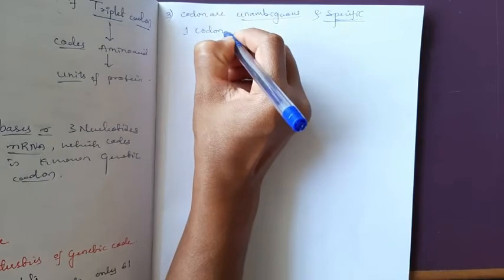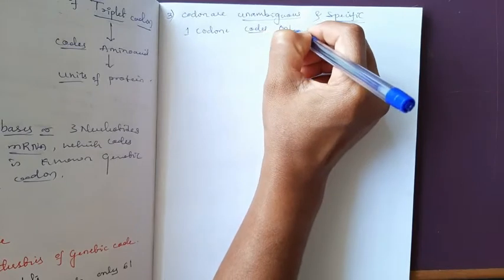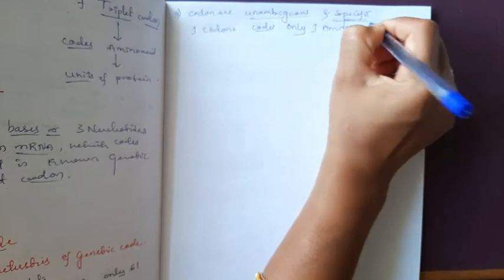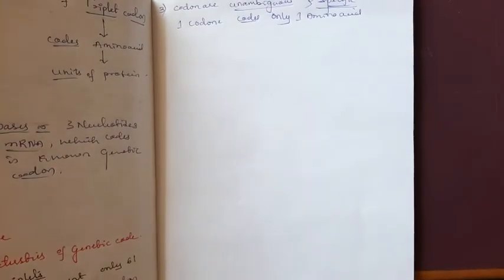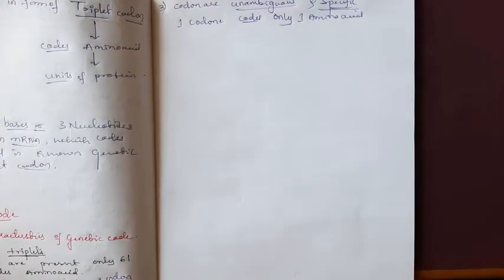Hence it is called specific. Don't get confused between the second and third characteristic features. In the second feature, one amino acid can be coded by many codons, but one codon is very specific for the coding. One codon codes for only one amino acid.